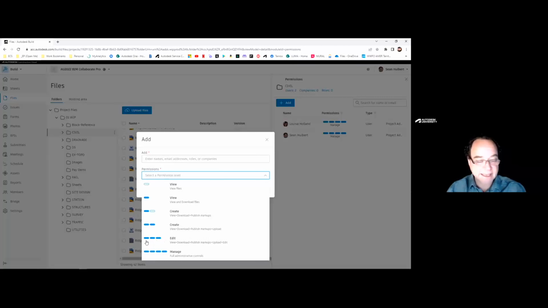For our permissions in the Civil 3D environment, if we're going to consume and publish data shortcuts, we really have to have the view, download, publish, upload, and edit permissions on the folders that we're working in. You don't have to have them in every folder, and they do work in hierarchical format to where the permissions at the highest level propagate down to the directories that are underneath. But in order for you to function successfully, you do have to have the view, download, upload, and edit permissions.